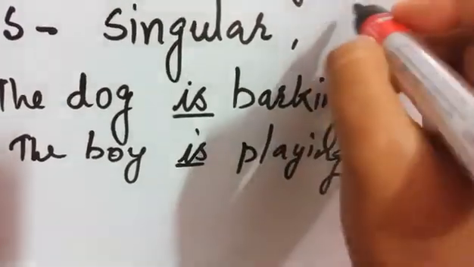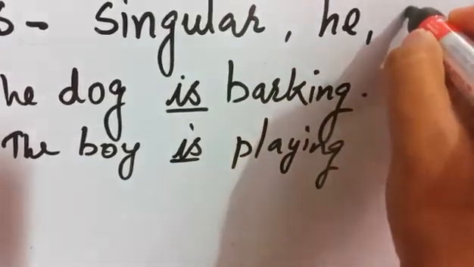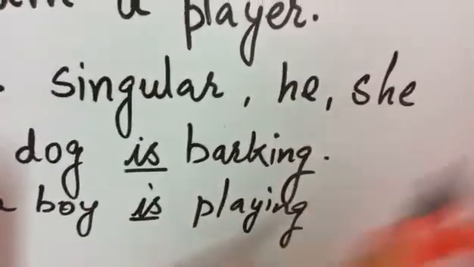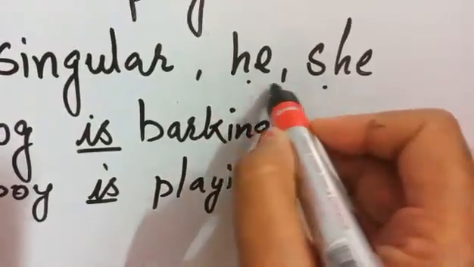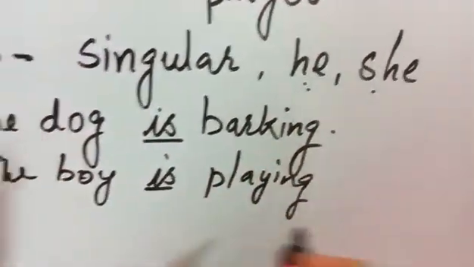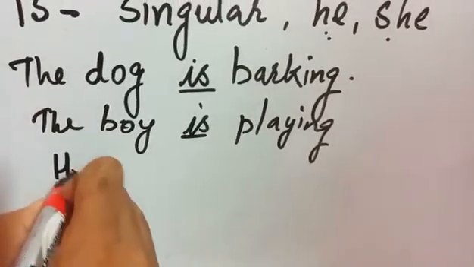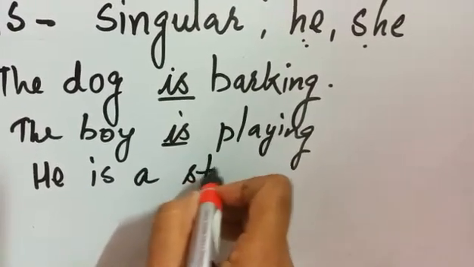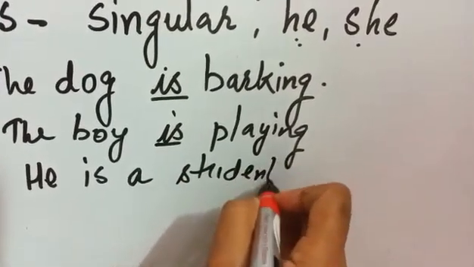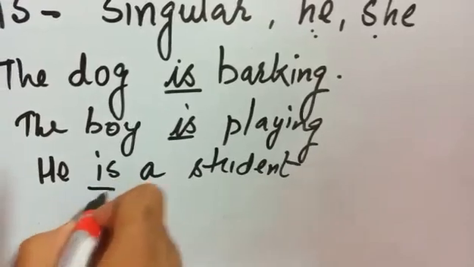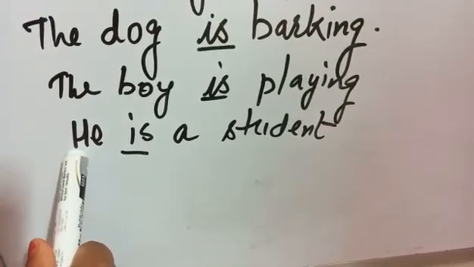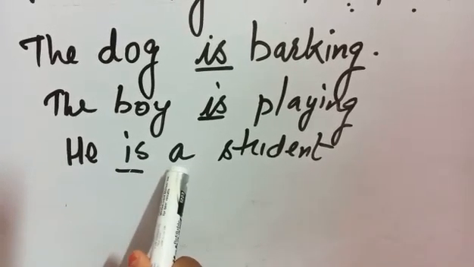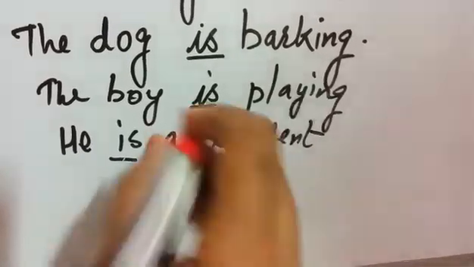And for he, she, also we use is, because these are also singular in number. He is a student. So here he is written, he is singular in number. We have written is a student.